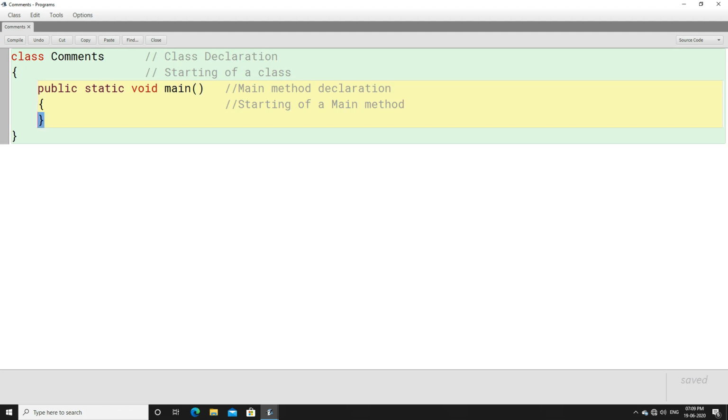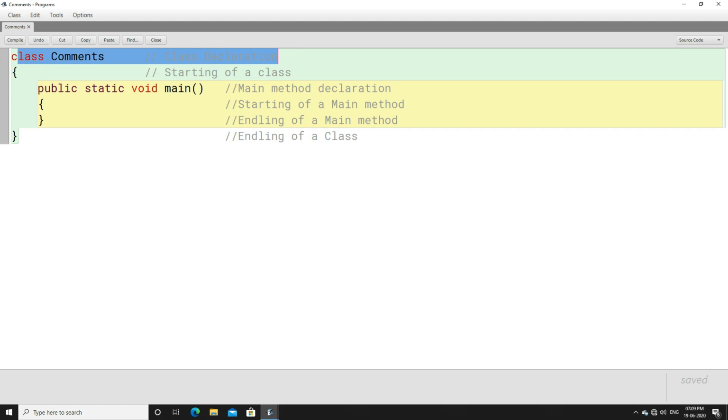And what have we used this curly brace for? This is the ending of the main method. What about this ending curly brace? Again, this is the ending of a class. This is the class declaration, this is the starting of a class, this is the main method declaration, this is the starting of the main method, this is the ending of the main method, and this is the ending of a class.